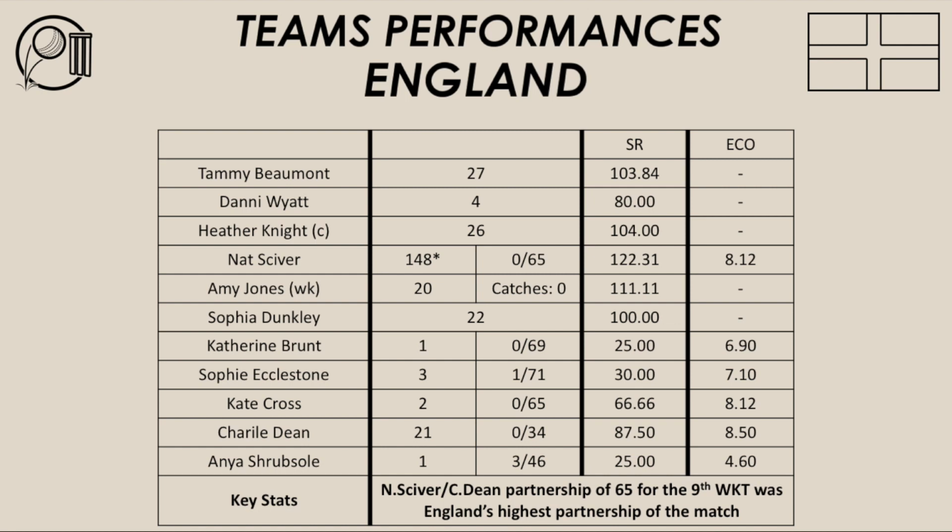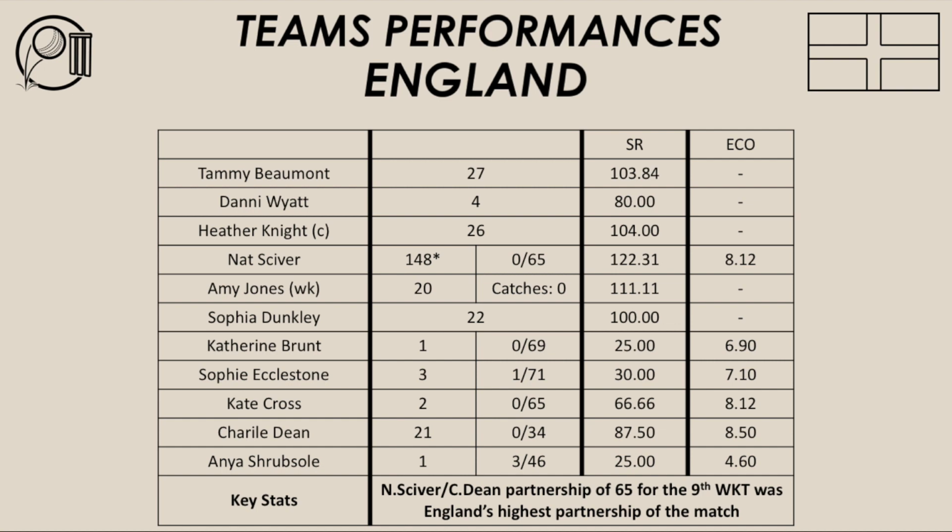Rachel Haynes went on to make 60-odd. Alyssa Healy was dropped on 41 by Nat Sciver. She goes on to make 170, which is the highest ever score in a Women's Cricket World Cup final by any woman cricketer in the history of the women's game. And Australia were able to post 356, which was a very good score, batting first in a final. Runs on the board, you put the opposition under pressure, and that's what happened to England in this match.